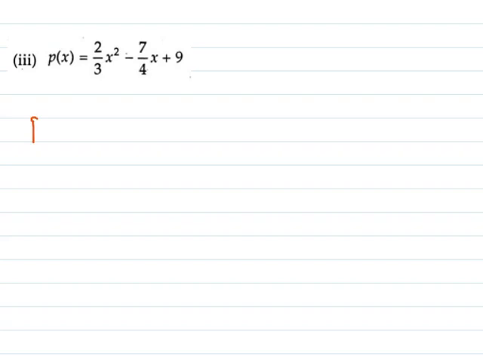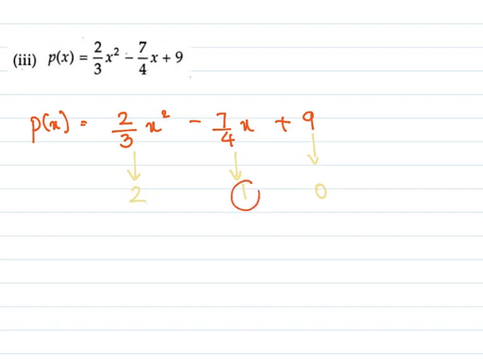Let's check if p of x is a polynomial. P of x is 2 by 3x square minus 7 by 4x plus 9. Here power 2, this is power 1, x raised to 0, so power 0, here power 1. So none of the powers are fractions. This is not a fraction, nor is it negative. No fraction, not negative, not fraction, not negative. So p of x is a polynomial.